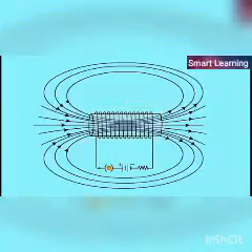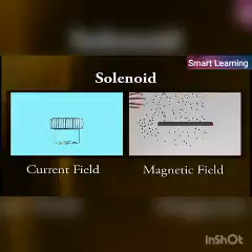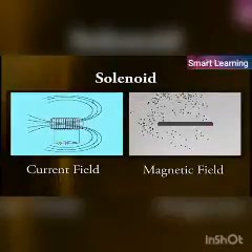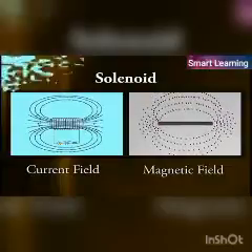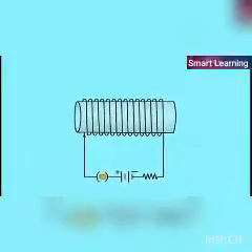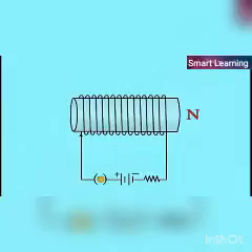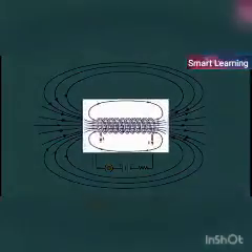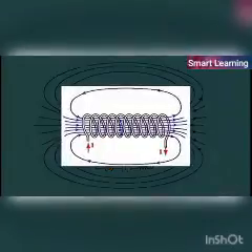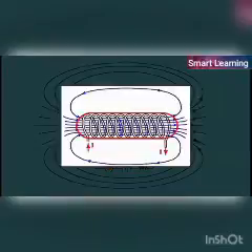This is the pattern of the magnetic lines around a current-carrying solenoid. If you compare the pattern of the fields so formed with the magnetic field around a bar magnet, you will find them quite similar. In fact, one end of the solenoid behaves as a magnetic north pole while the other behaves as a south pole. The field lines inside the solenoid are in the form of parallel straight lines. This indicates that the magnetic field is the same at all points inside the solenoid. That is, the field is uniform inside the solenoid.